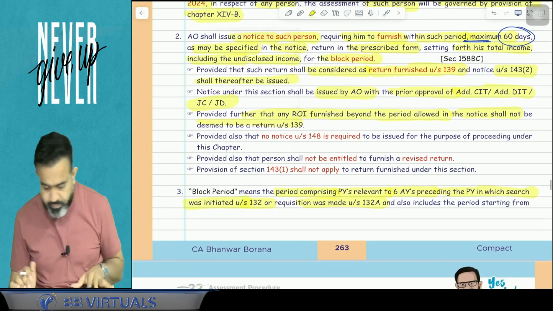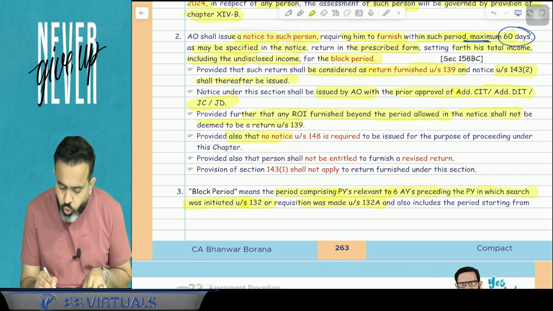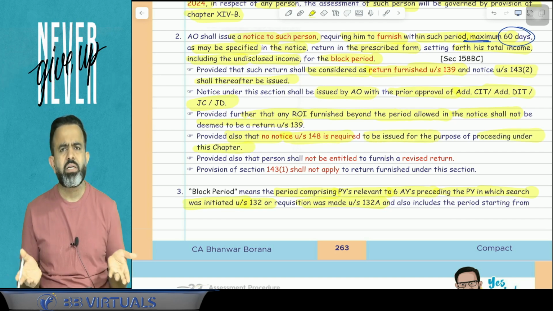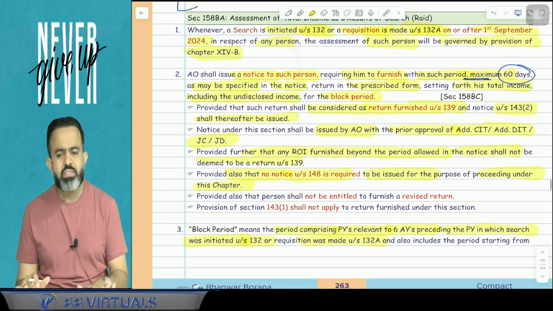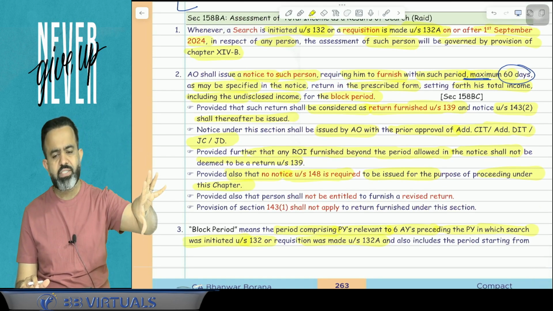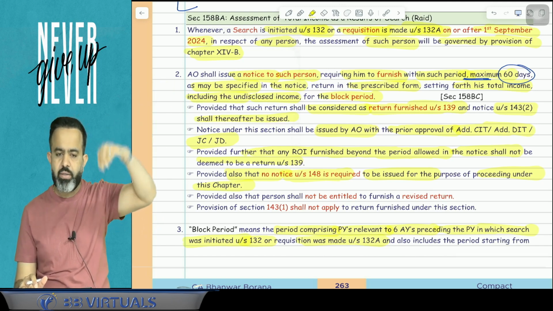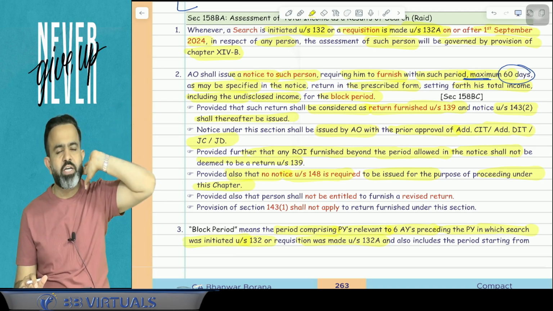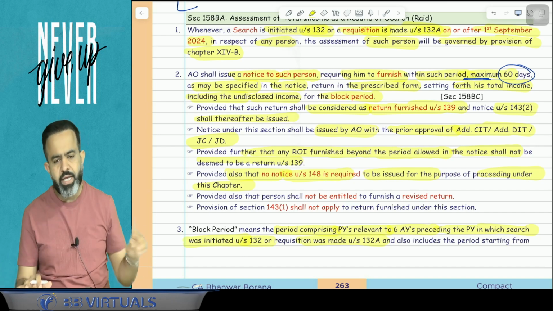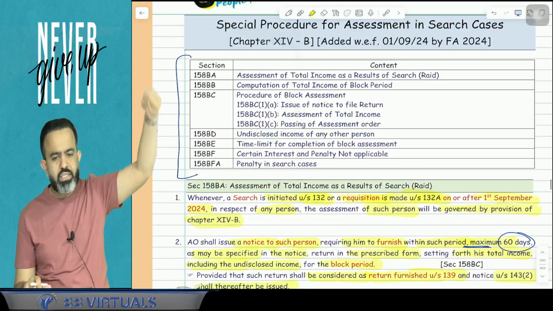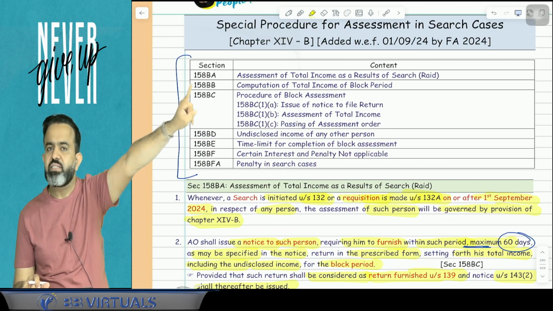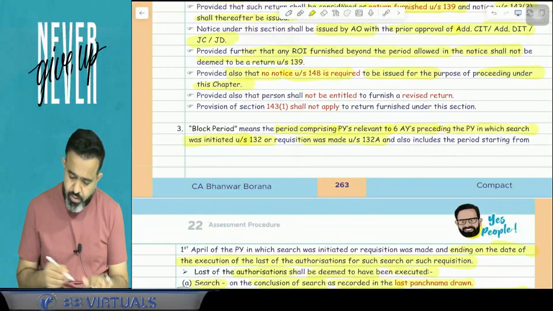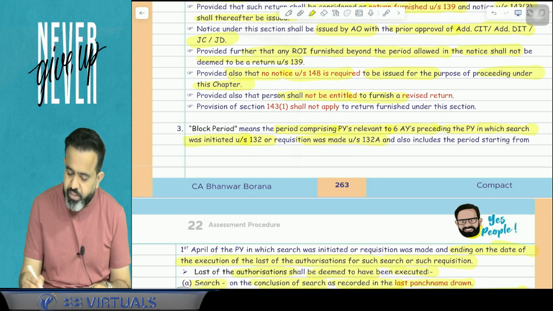Now next part, very interesting. Provided also that no notice under section 148 is required to be issued for the purpose of proceeding under this chapter. It's logical because guys, now this is the new block assessment concept. So 148 was earlier required, till raid conducted till 31st August 2024, but now there is no need for 148. Here the notice to file the return will be issued under section 158BC subsection 1 clause A.